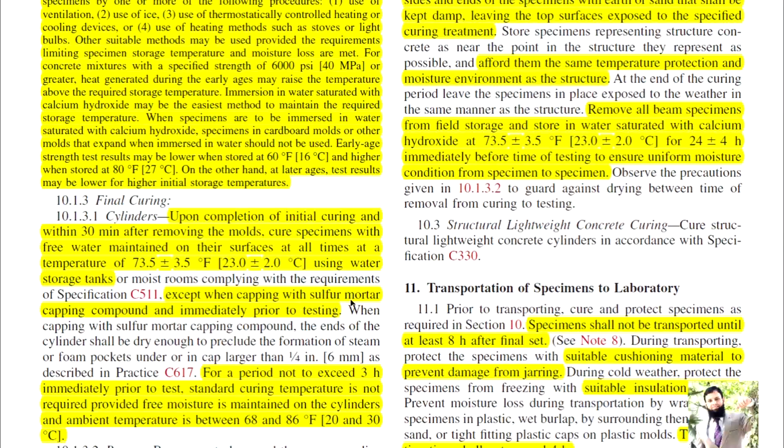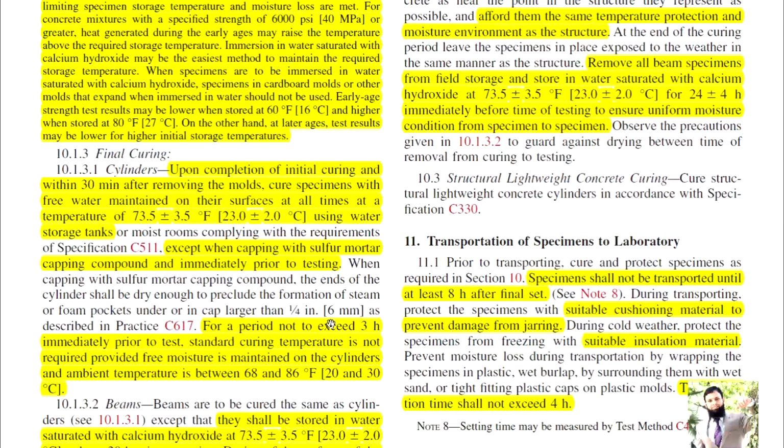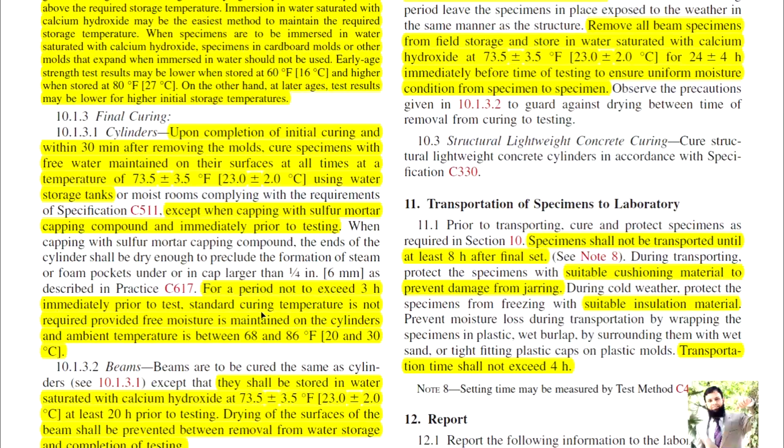This does not apply when capping with sulfur mortar capping compound, for a period not to exceed 3 hours immediately prior to testing. Standard curing temperature is not required provided free moisture is maintained on the cylinders and ambient temperature is within the allowed range.